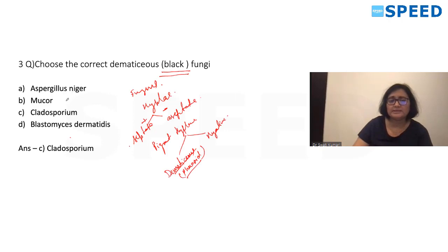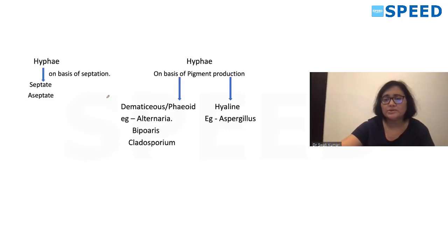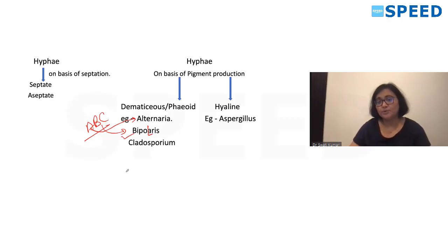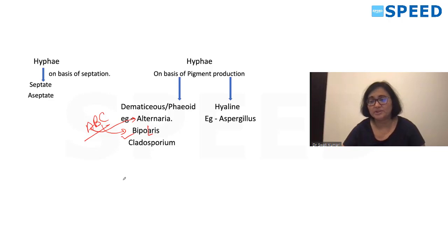The correct answer for this is Cladosporium. Just remember dematiaceous fungi as A, B, and C. A stands for Alternaria, B stands for Bipolaris, and C stands for Cladosporium. So these three are your dematiaceous fungi.